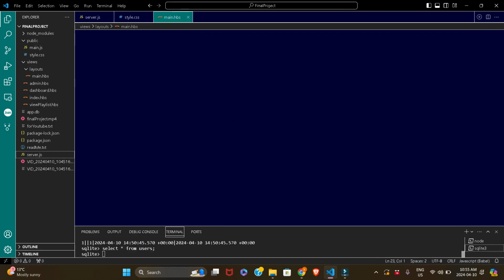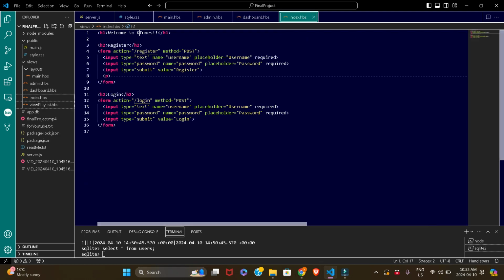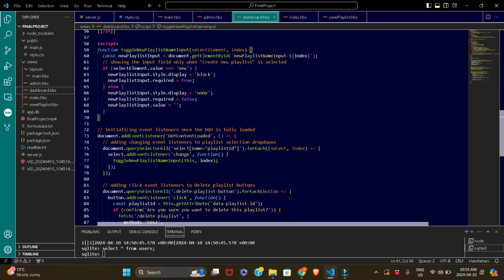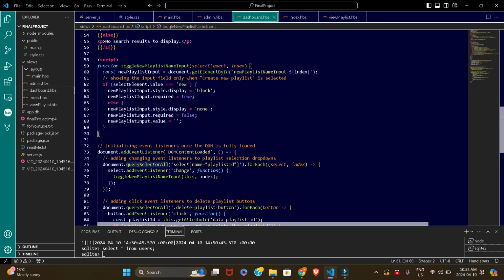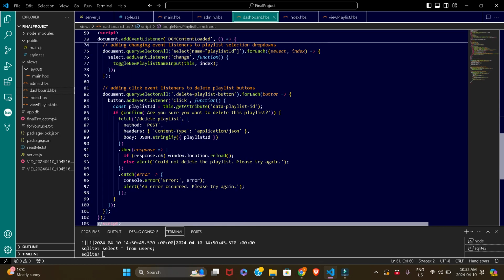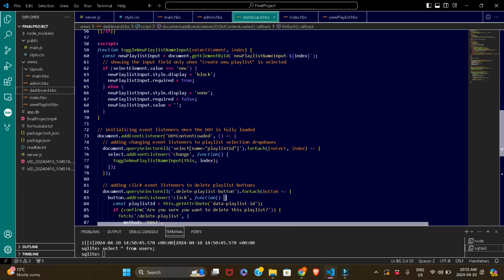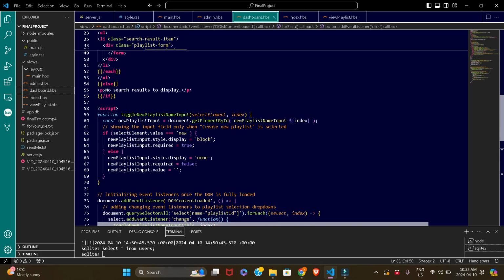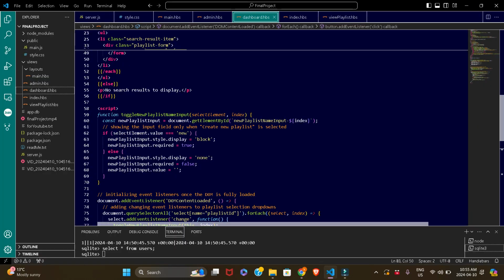Basically, this is my handlebar code. This is the main dashboard code. I'm using the document object model here for, wait, what am I using this for? Oh yeah, for the delete buttons. And here, for this part, actually it's fine.